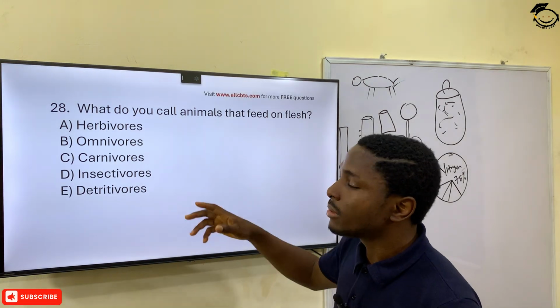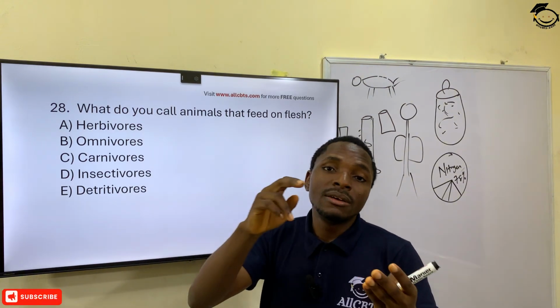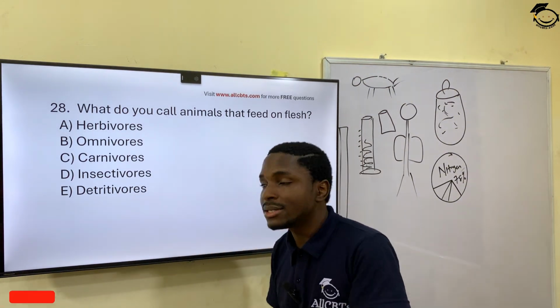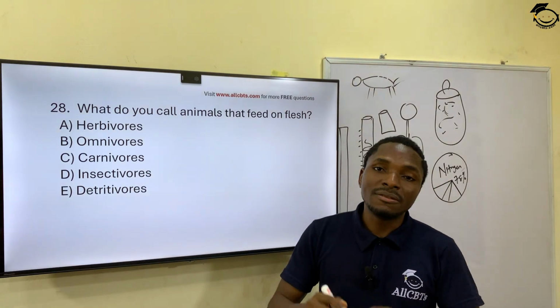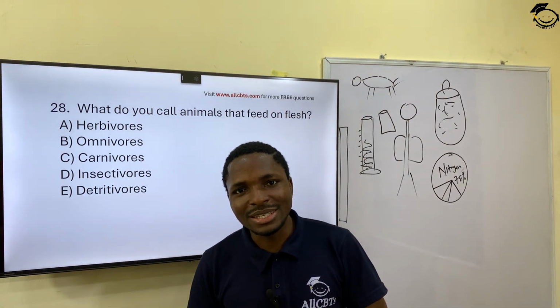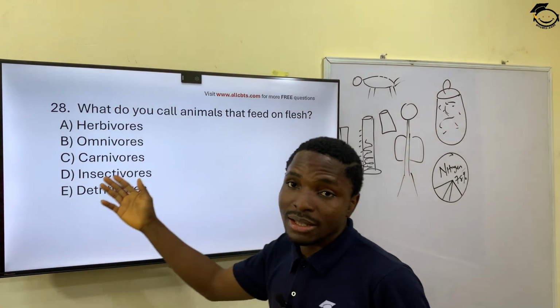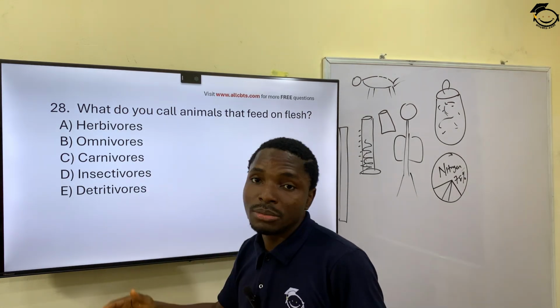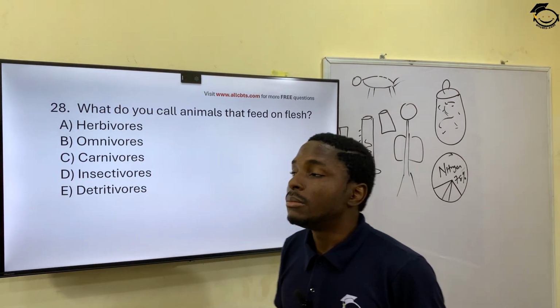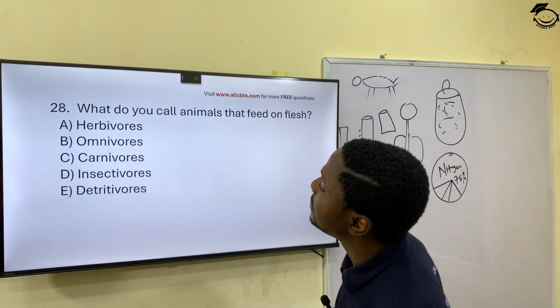Omnivores feed on plants and animals, that's flesh and plants. But carnivores are animals that specialize in feeding on flesh. They don't eat grass, except in very rare cases. So carnivores like lions, even though humans are omnivores, but lions, majorly the cat family, feed on flesh.